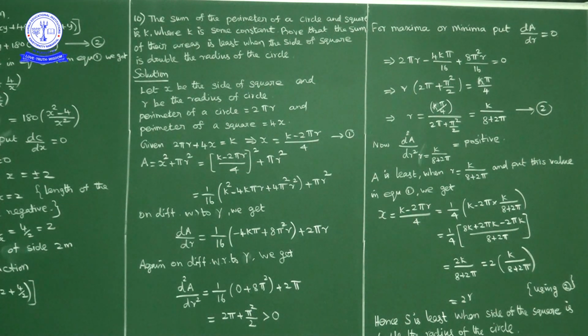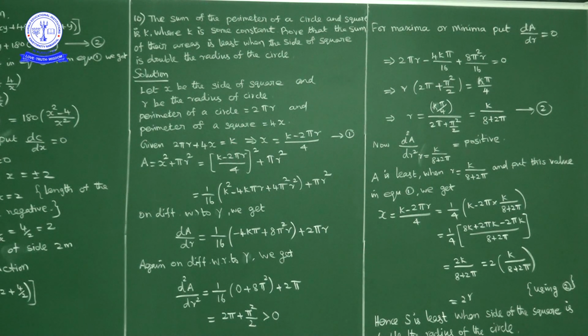Let x be the side of the square and r be the radius of the circle. Perimeter of circle is what? Circumference of circle is 2 pi r and perimeter of square is 4 into side length. So perimeter of circle is 2 pi r and perimeter of square is 4x. What is given in the question? Sum of perimeter of circle and square is some constant. So perimeter of circle 2 pi r plus perimeter of square 4x, this total is given as some constant.